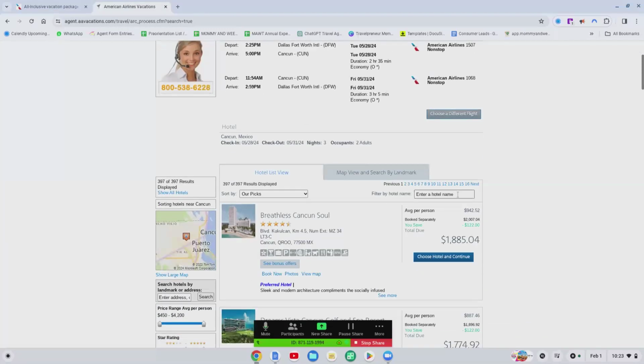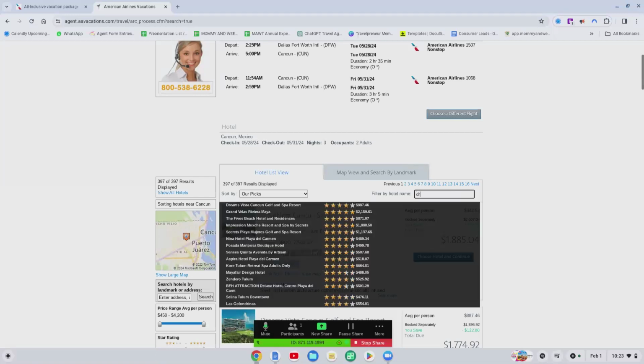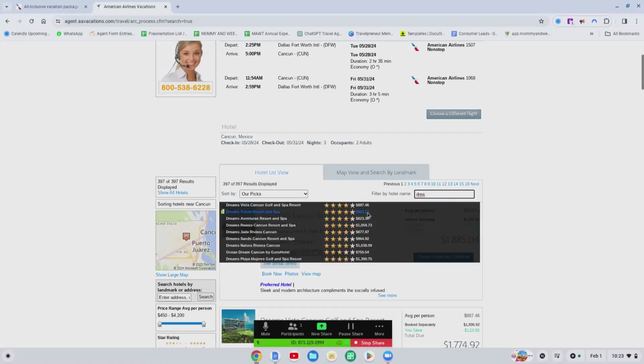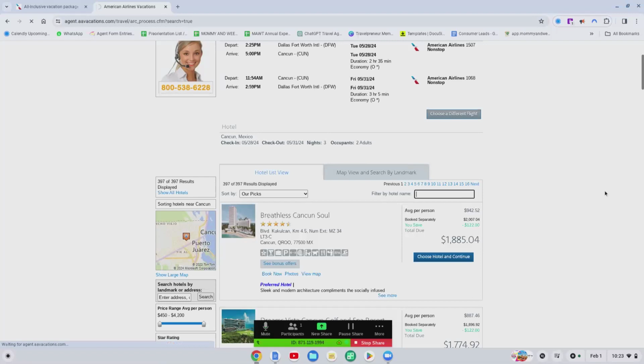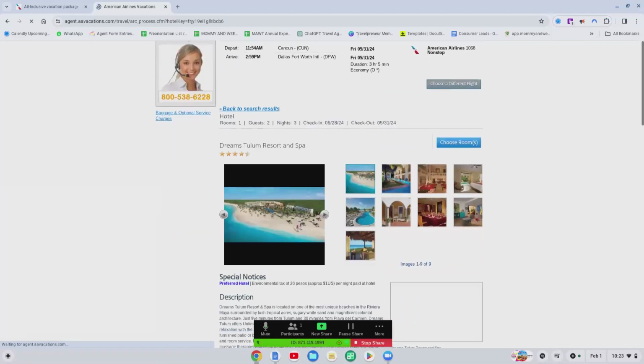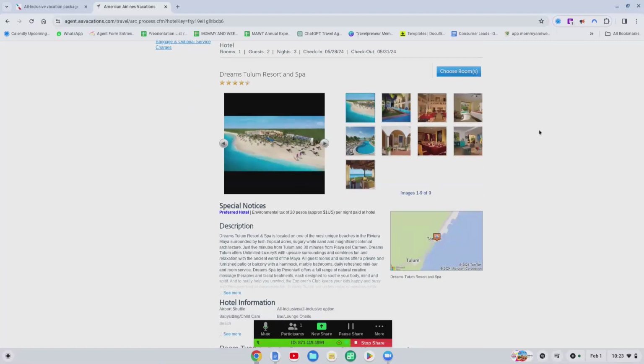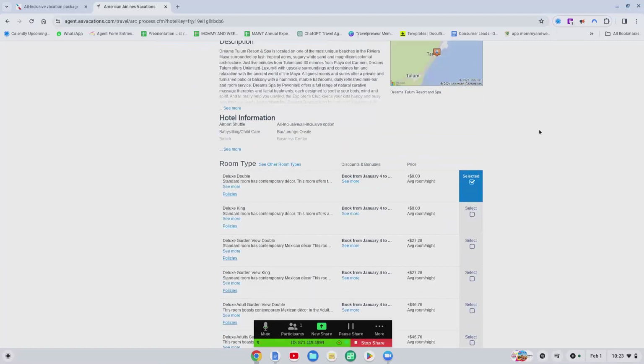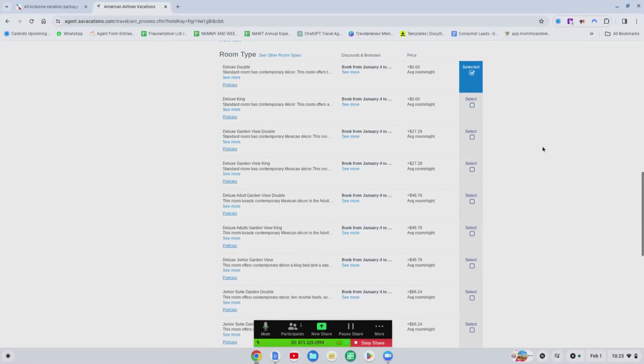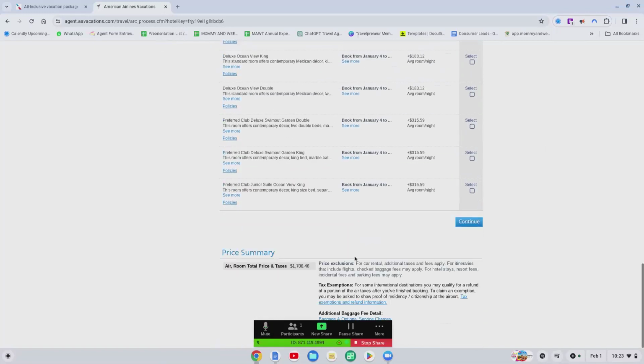All right. So Dreams, we're going to type Dreams Tulum. All right. So this is Dreams. American Airlines always has amazing pictures. All right. So let's go for the first one, deluxe double. And then the price is $1706.46. And so this is today's pricing right now.